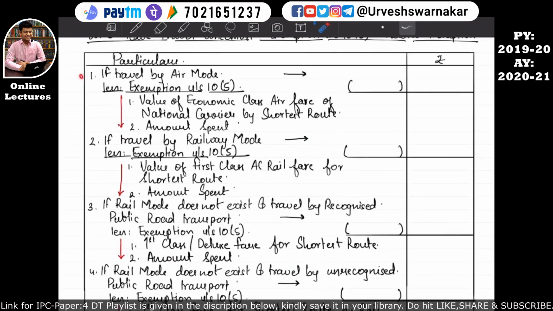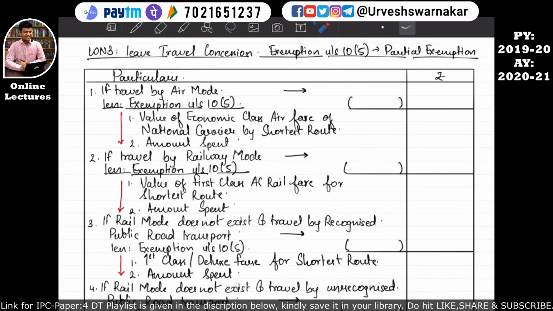And we have completed the case where the assessee has received a leave travel concession for travel by air mode. But what if the assessee has received a leave travel concession for travel by rail mode? Then whatever amount has been received will be considered here, and the exemption under section 10 subsection 5 will be ascertained. How will it be ascertained? The value of the first class AC railway fare for the shortest route.